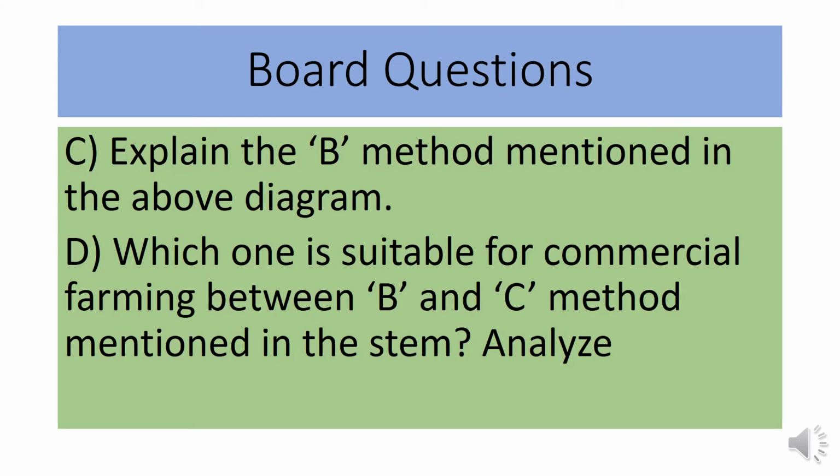The questions are: explain the B main method mentioned in the above diagram, and question number D, which one is suitable for commercial farming between B and C method mentioned in the stem? Analyze. Here the answer of C question will be: B method is the semi-intensive method, and then you write about semi-intensive method,